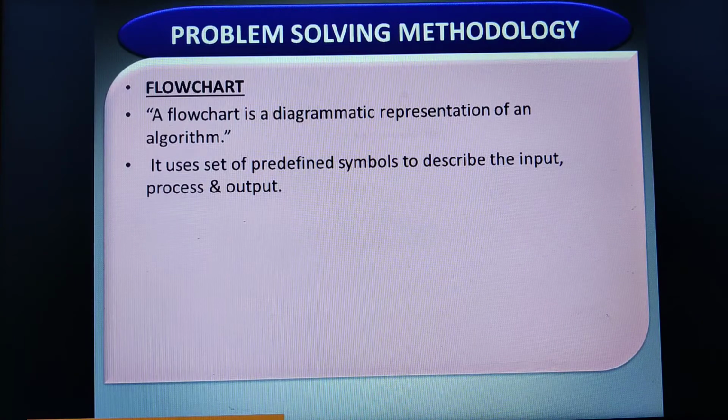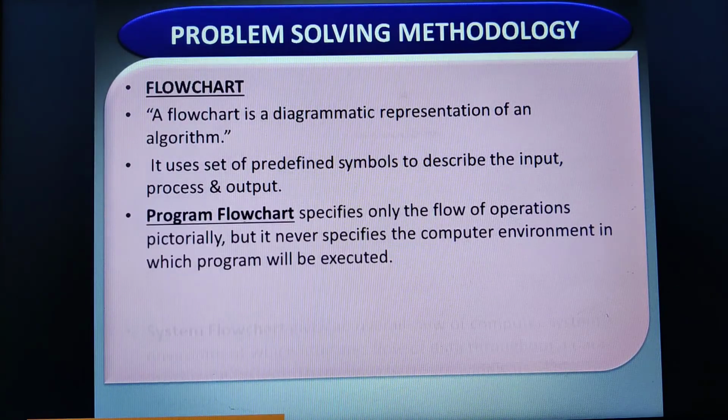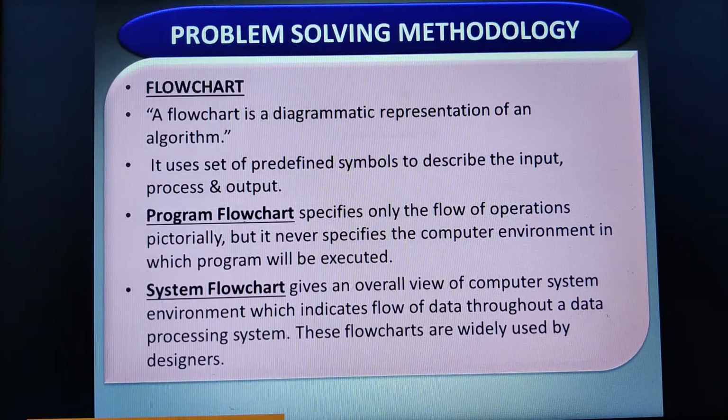What exactly is the program flowchart or the system flowchart? System flowchart is nothing but it gives an overall view of the computer system environment, in addition to the flow of operations for an algorithm. So usually the system flowchart, apart from the flow of the logic, provides an overall view of the computer system. In the sense that it indicates the flow of data through the data processing system.